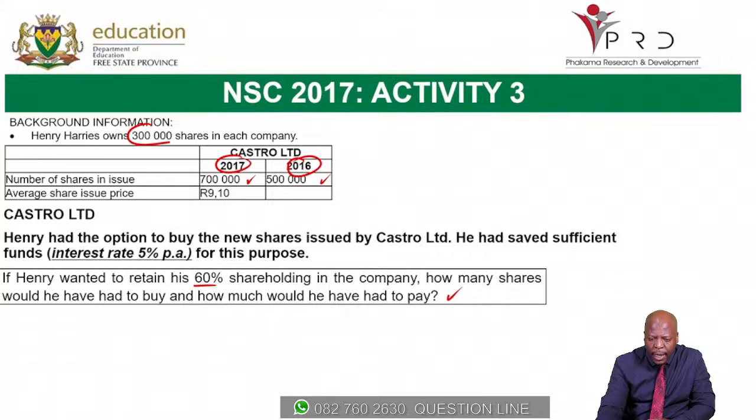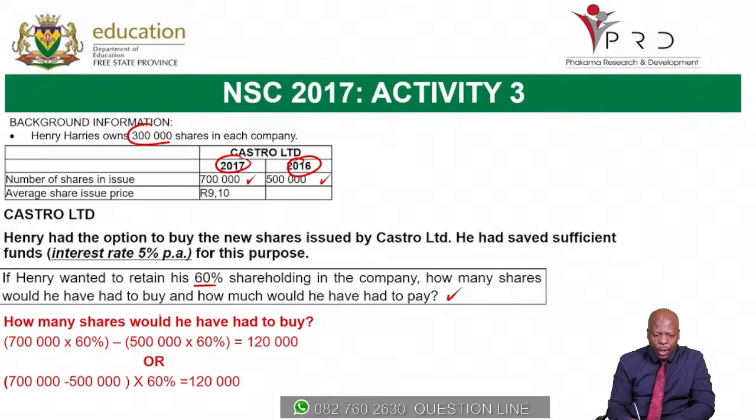So let's come here then. You would see that at the starting point, he wants to retain 60%. So we would say the number of shares that are there in 2017, that is 700,000. So we come here at 700,000, multiplied by the 60% that he wishes to retain.